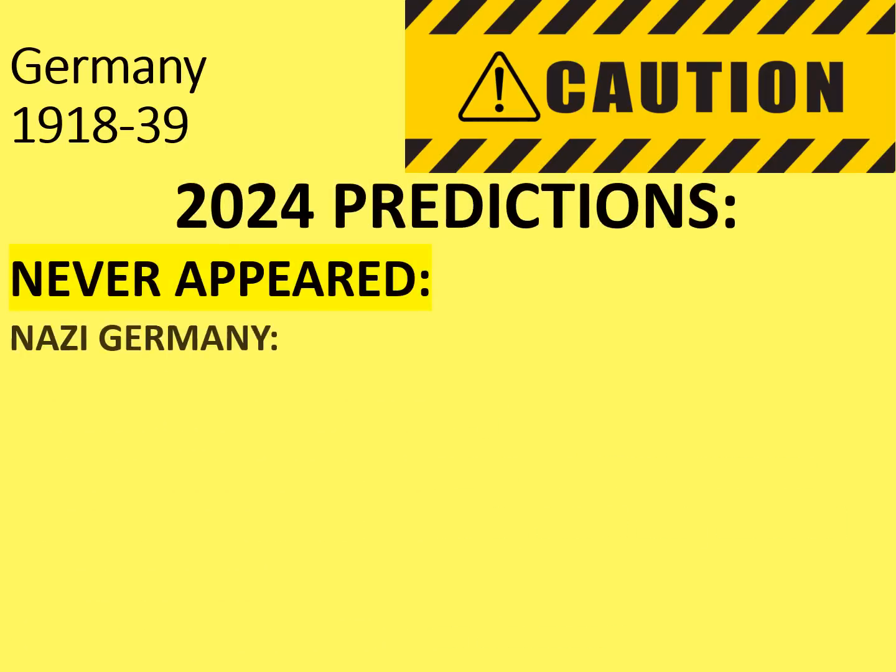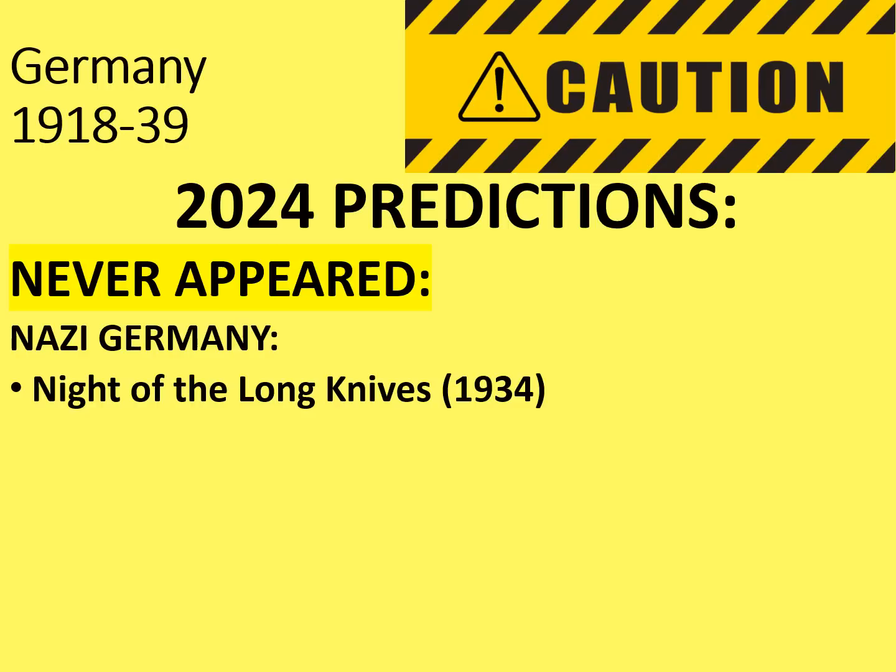What about the Nazi Germany section then? The Night of the Long Knives has never appeared, as far as I can tell, in its own discrete question. It may have appeared relevant to the question about Hitler becoming Chancellor, but that actually specified 1933 only, so the Night of the Long Knives, being in 1934, wouldn't have counted. The Nazi legal system and how it was used as a mechanism to control people in Nazi Germany has also not appeared in its own discrete question.